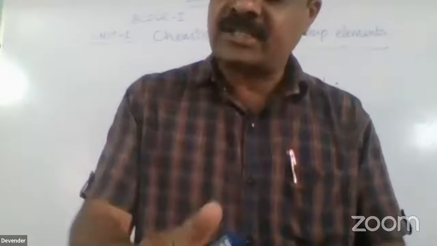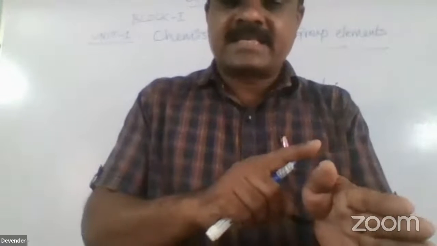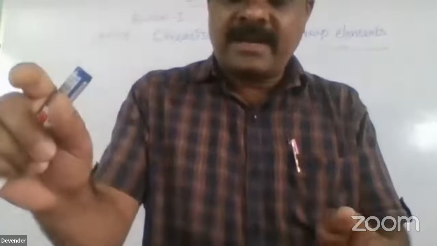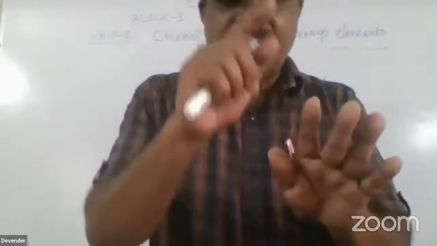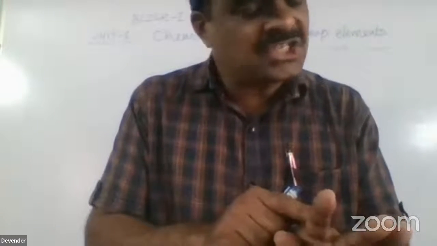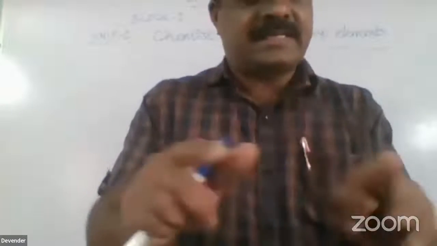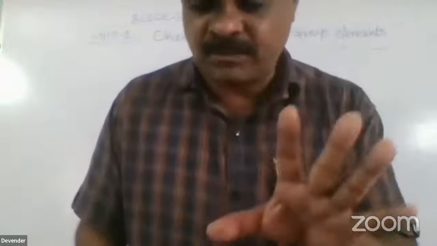So friends, it is also an examination point of view. It is an important one. So far, I discussed the first group, group 1A elements. They are alkali metals, s-block elements, with general electronic configuration ns1. I gave the electronic configuration of each element and told the characteristics. The diagonal relationship is between lithium and magnesium, and I explained the anomalous property of lithium. These are important questions asked in examinations.